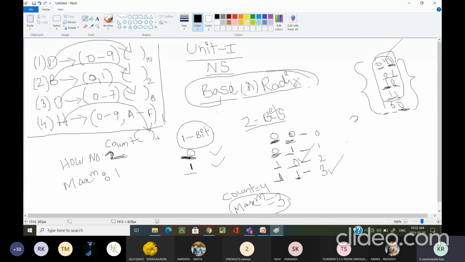If I consider a 3-bit representation of numbers, here I am writing a 3-bit representation. The maximum is 7.